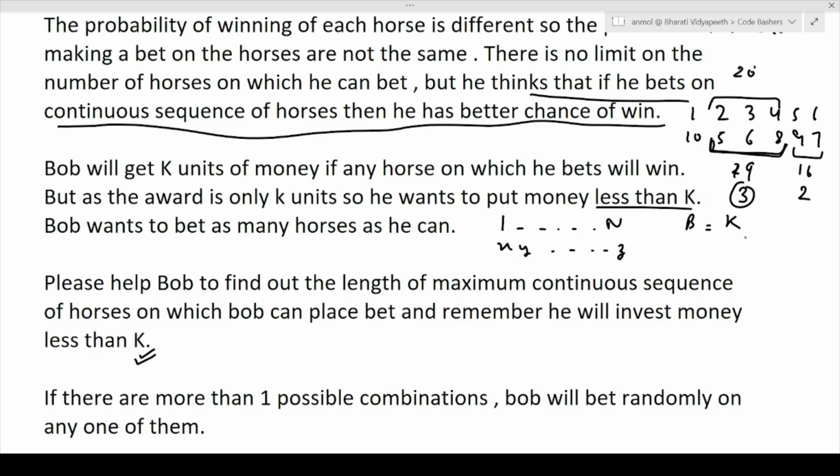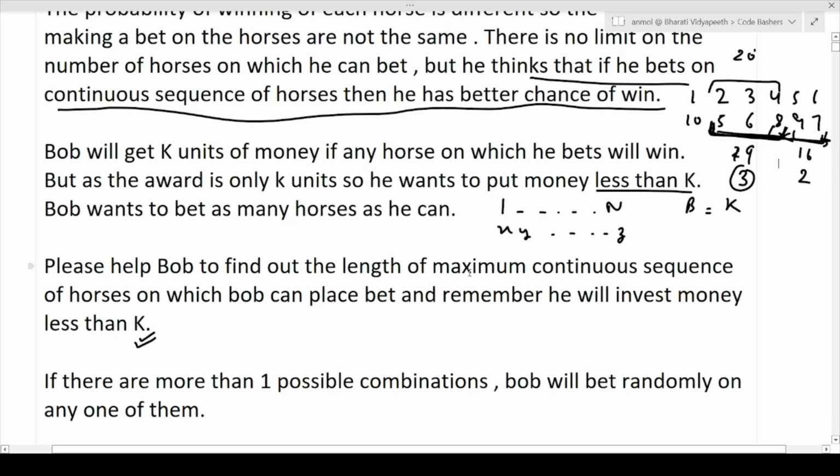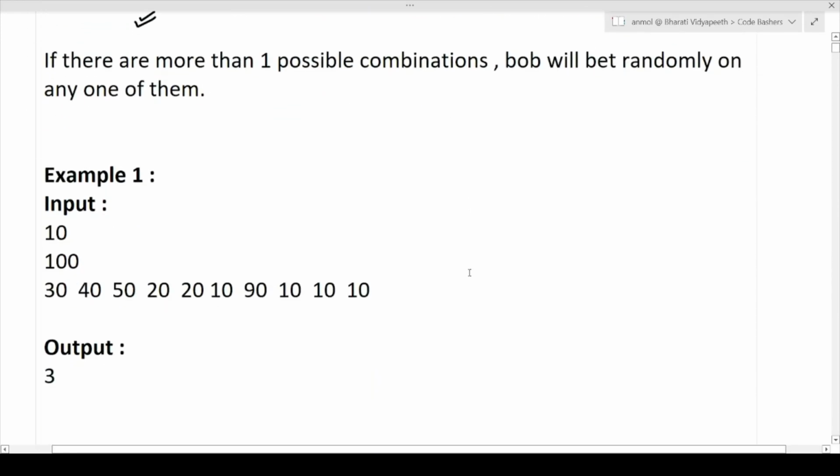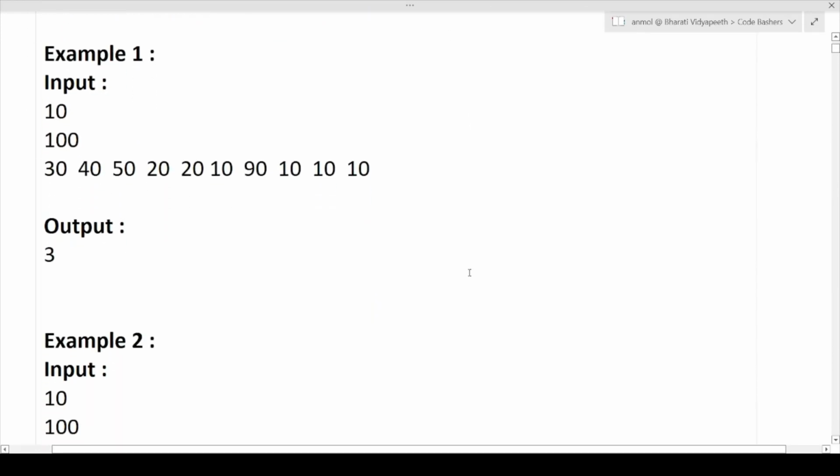And if there were two combinations present, like 5, 6, 8 is also present, and 8, 9, 7 is also present, he can randomly bet on any of these combinations to win. So again we just have to keep these two things in mind: we have to find the maximum number of horses he can bet on which are in continuous order, and the total bet amount is less than K value.